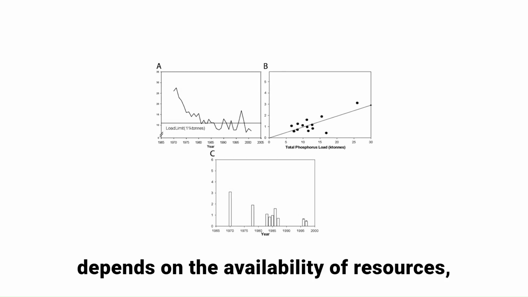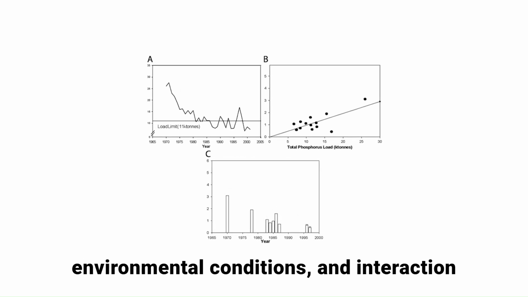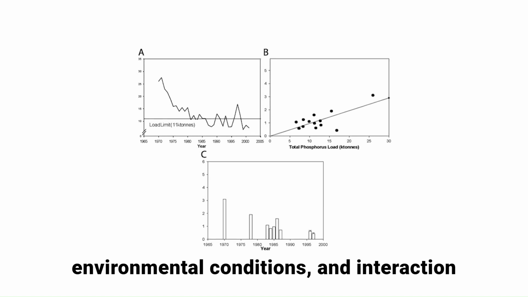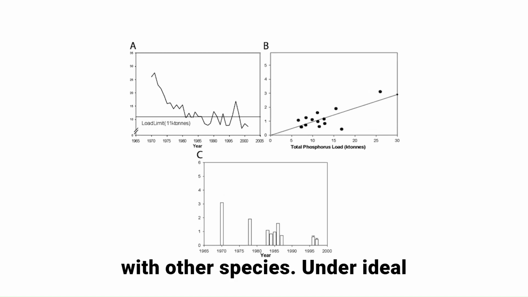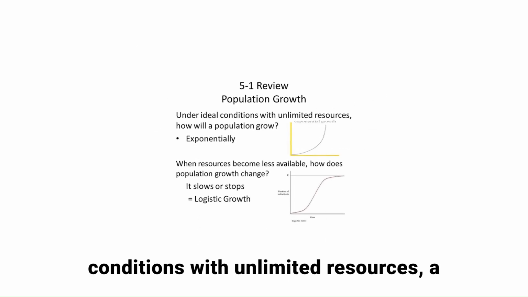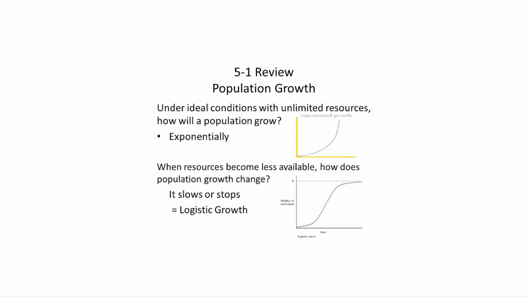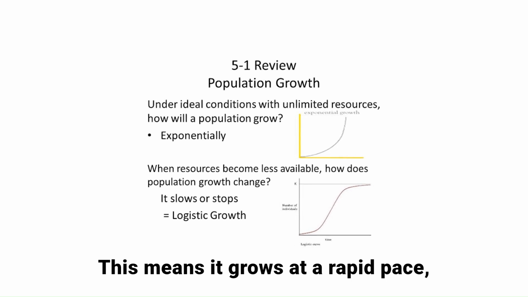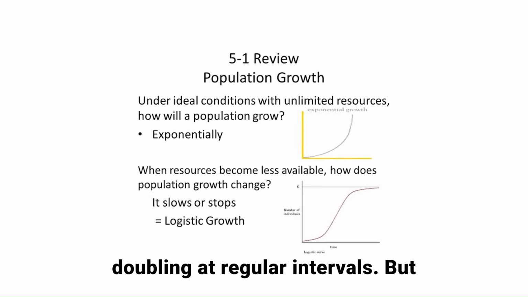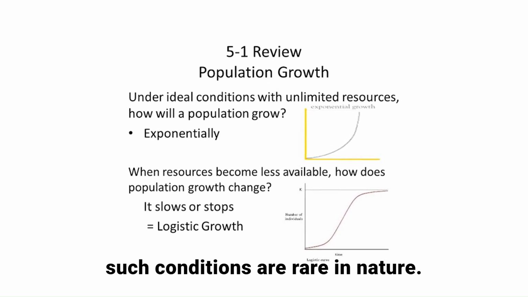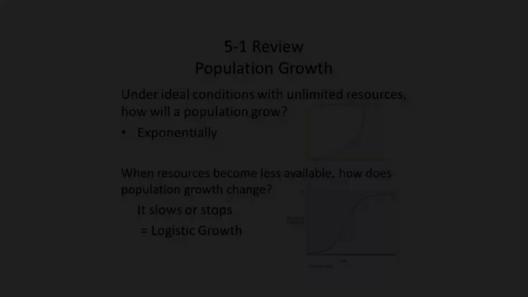Population growth depends on the availability of resources, environmental conditions, and interaction with other species. Under ideal conditions with unlimited resources, a population shows exponential growth. This means it grows at a rapid pace, doubling at regular intervals. But such conditions are rare in nature.